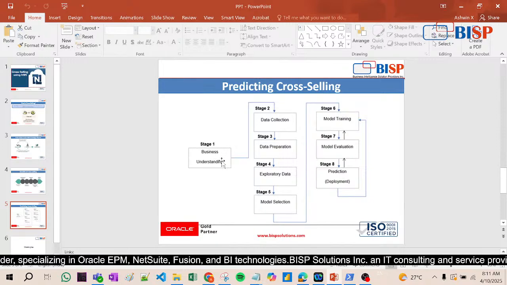Now see, first of all, stage 1 is business understanding. First of all, understand whatever your business is. Stage 2, data collection. So now collect the data. Then stage 3, data preparation, right? Then exploratory data, then model selection, then model training. This is called complete. This process is shown for the PyTorch, how internally PyTorch works, artificial neural network.